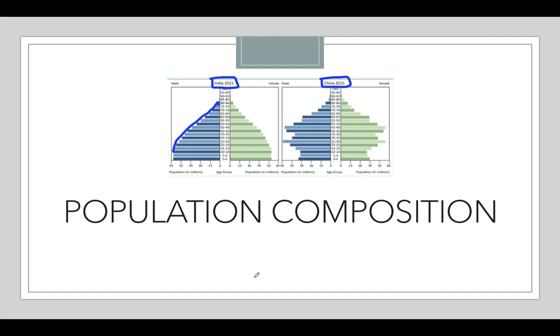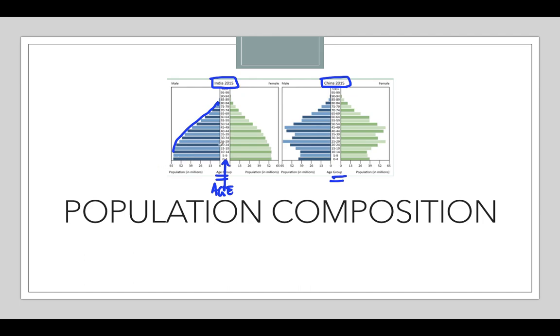Why is it called an age gender pyramid? If you see, there is an age group. Hopefully you can see the age group, and in 2015, if you see the age group between 0 to 4, in millions they are about 63 million.